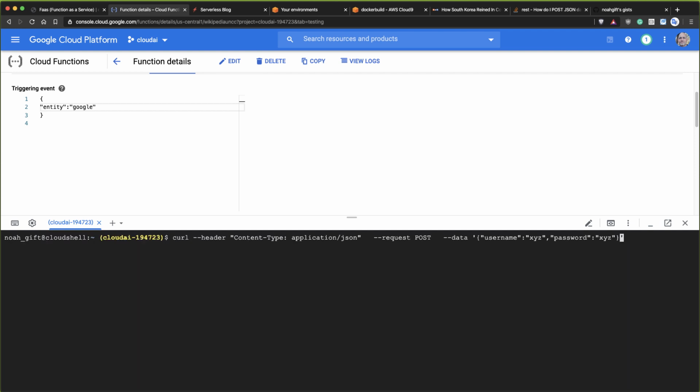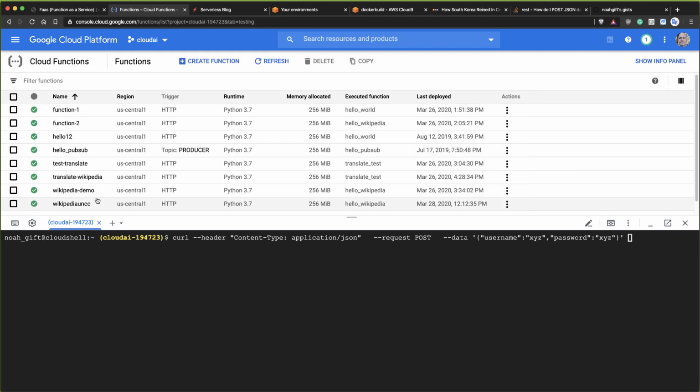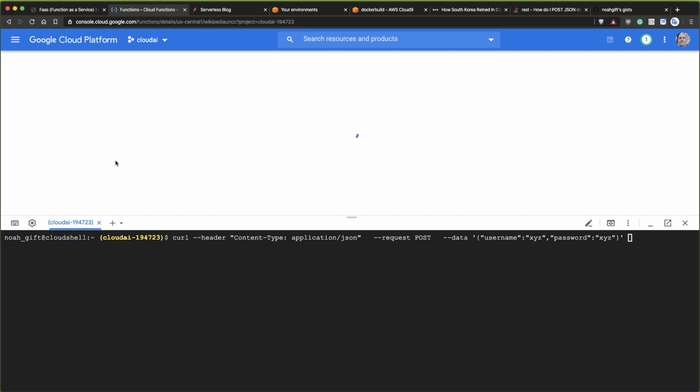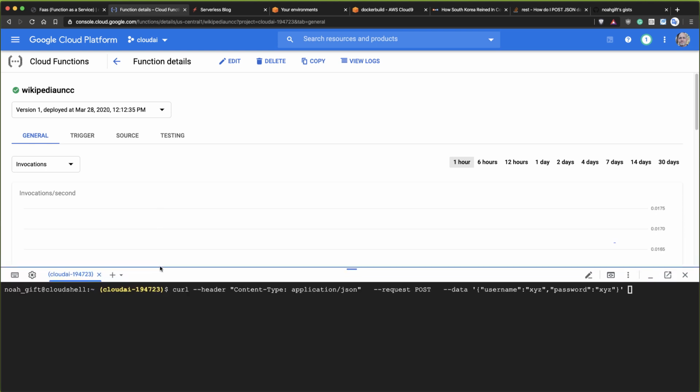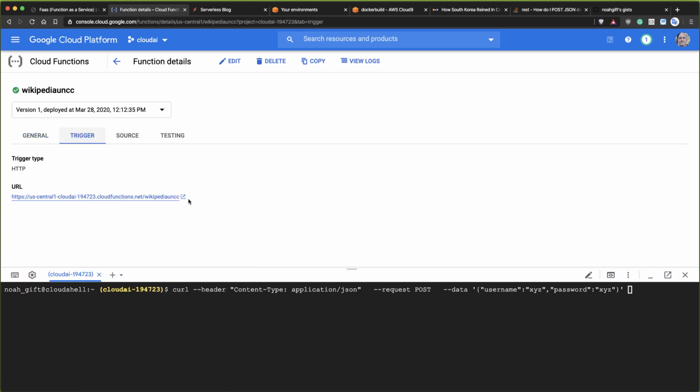So I need to put, I think at the end of this, the URL that I need to call. So I can go back to the function and I can find out what this URL is going to be. What is it going to be? It's going to be, where is it? Trigger. Here we go. It's going to be this. So I'm going to copy this URL like that.